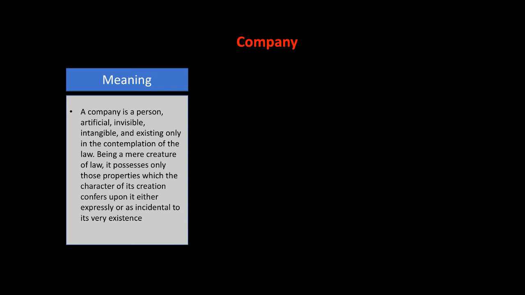I believe this is a very complicated definition and you are lost somewhere. But don't worry, we will check it one after another. As you see here in this definition, a company is a person, artificial, invisible. So let's understand first three words. Normally we call the human being a person. So it is a living person, human being, that can think something independently, that can do something independently, isn't it? So why is company being called a person?